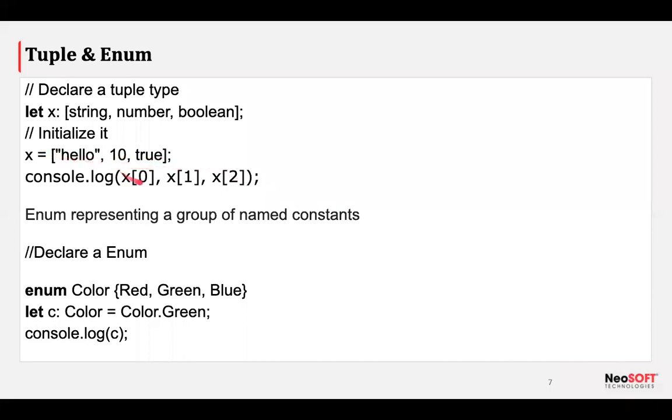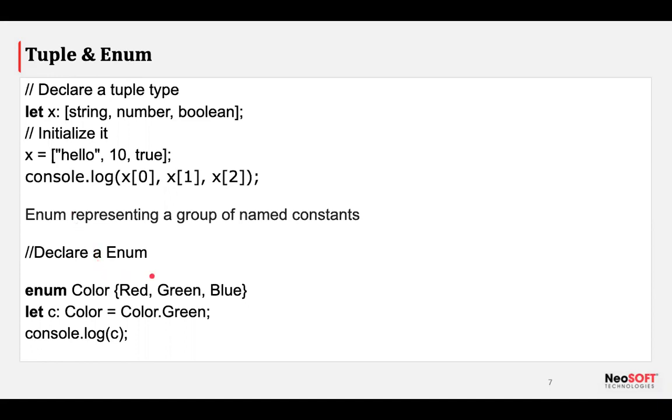I am using just x of 0. Let's say I have an array of tuples, then this structure would be more difficult for developers to use. There might be a chance of getting the wrong index. So for that, we can cover in our later modules how we destructure tuples and how we destructure JSON objects and all, in our upcoming slides, or actually upcoming parts of the PPT.